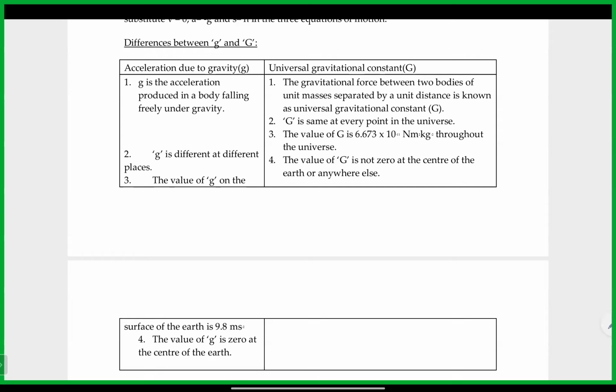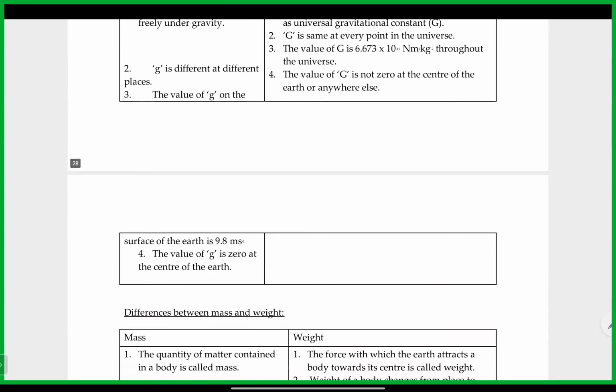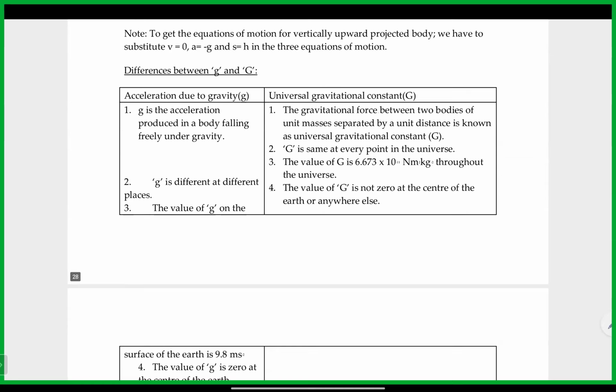The next point is the value of g is 0 at the center of the earth. The value of g is not 0 at the center of the earth or anywhere else.